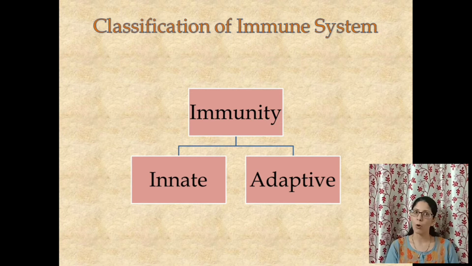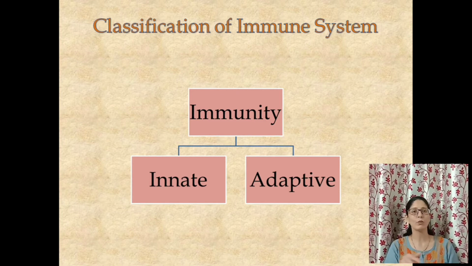When a baby is born, whatever immunity it has at its birth is the innate immunity. That is why we are calling it by birth. And as the baby grows up into a young child, as an adult, it acquires immunity in this journey. And that immunity is called the adaptive immunity. So one simple difference: what is innate and what is adaptive? Innate is the immunity which we have by birth, as we are born. And adaptive immunity is the immunity which we develop over the years. So that's the basic difference.